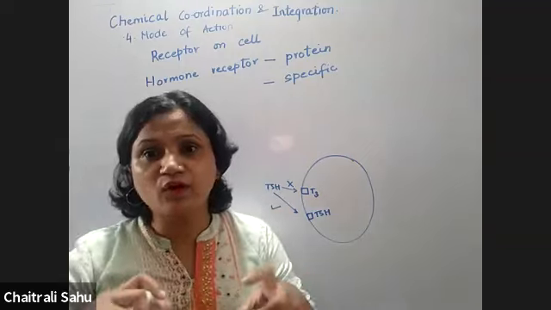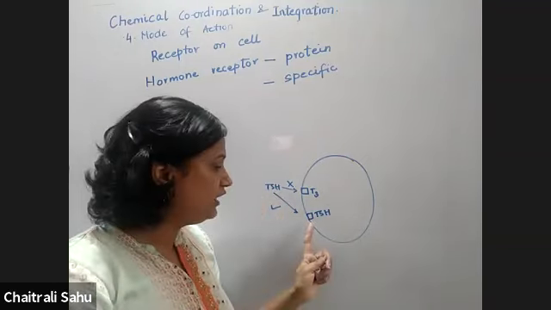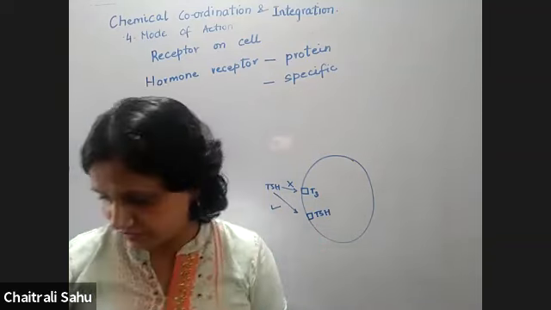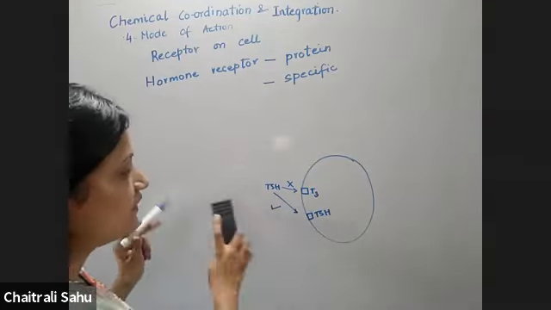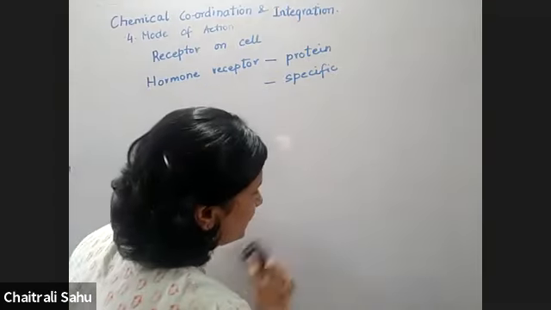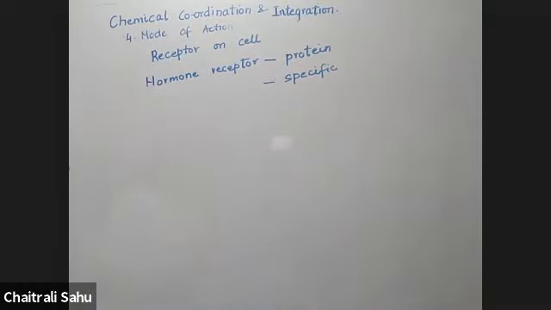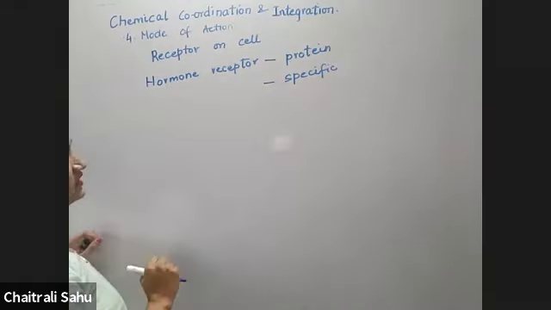It is like a lock-and-key mechanism. Only TSH has the key of this lock. So this is very, very specific. In the body, specificity is very important with respect to enzymes, with respect to hormones, with respect to antigen-antibody complexes. So it is proteinaceous in nature, it is specific.